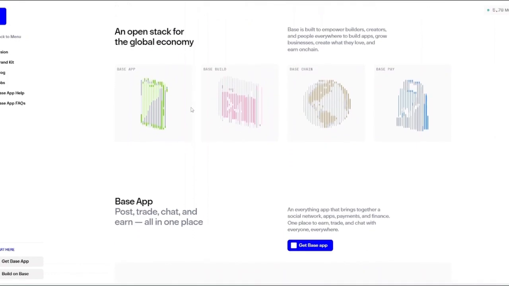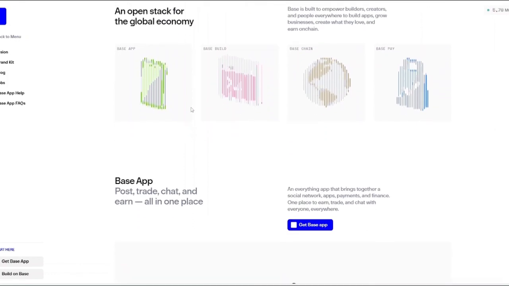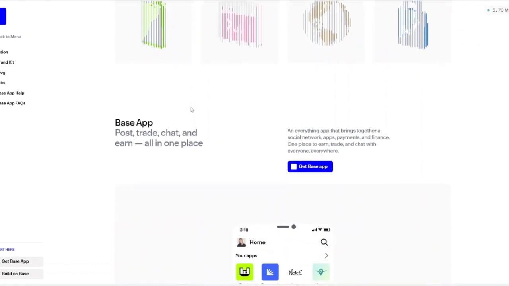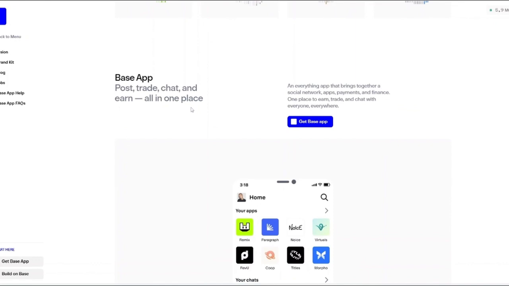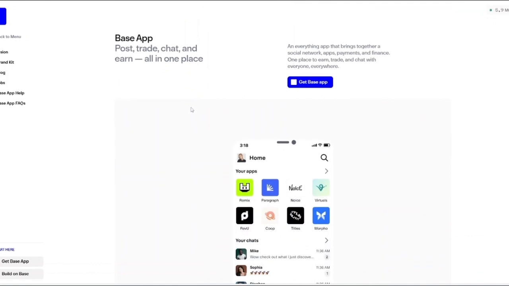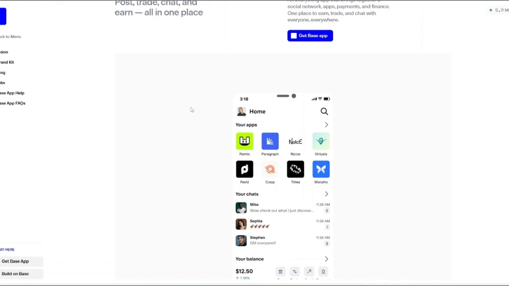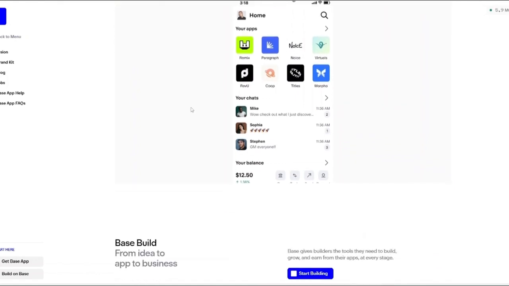What makes Base different is that it's not focused on just one thing. It's not only about trading, it's not only about DeFi, it's not only for developers. Instead, Base is designed to be the central hub for everything Coinbase wants Web3 to become. Simple, scalable, low cost, and usable in real life.